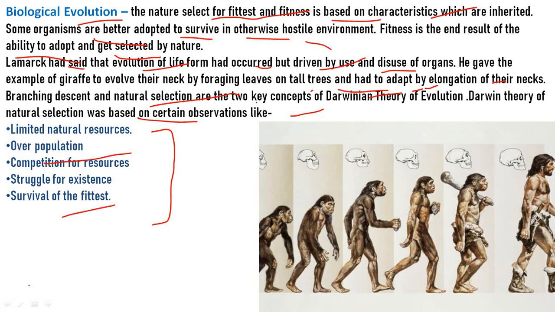In the struggle for existence, the fittest organisms will survive, and these organisms must carry favorable variations. These favorable variations are inherited by the next generation and play an important role in the origin of a species. The organisms not having favorable variations will be eliminated from nature, plus the natural selection. And what is natural selection? The organisms having favorable variations and being the fittest in the struggle for existence get an advantage in nature and are selected in nature, which is known as natural selection. The unfit organisms are rejected or eliminated in nature.